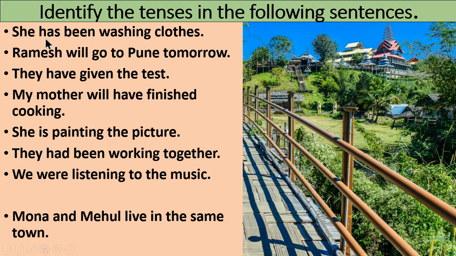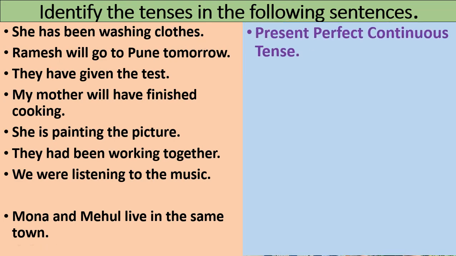Now in the first sentence, has been plus VING with the main verb is used. So the tense used in this sentence is present perfect continuous tense. In the second sentence, will go, that is will plus the first form of the main verb, is used. So the tense used in this sentence is simple future tense.